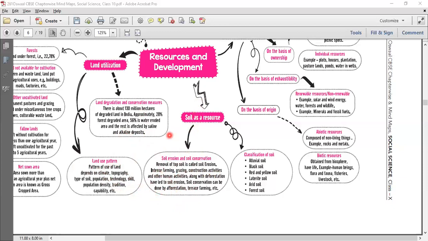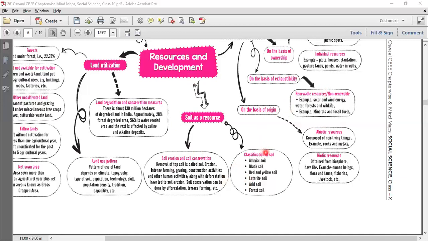Then we know about land degradation and conservation measures. There is about 130 million hectares of degraded land in India, and approximately 28% forest degraded area. 56% is water eroded area, and the rest is affected by saline and alkaline deposits.